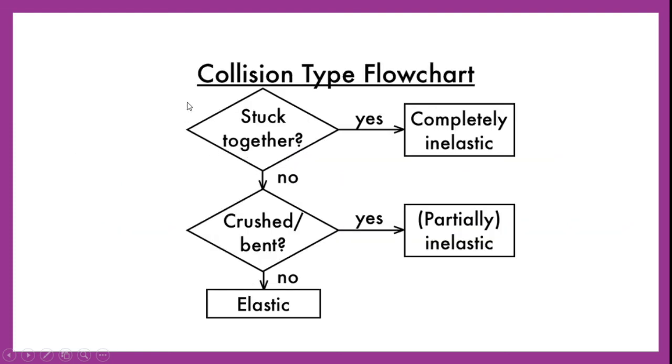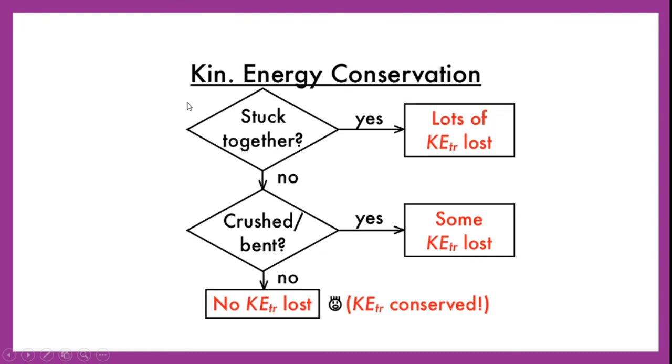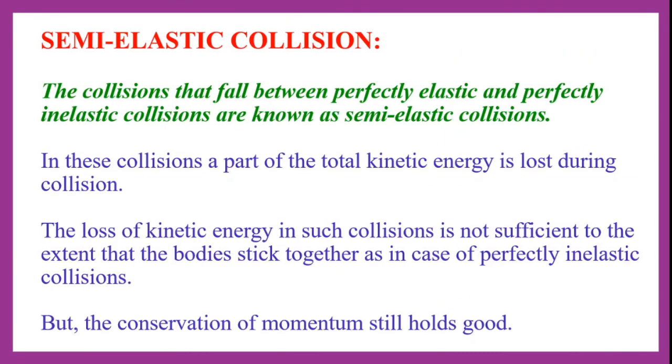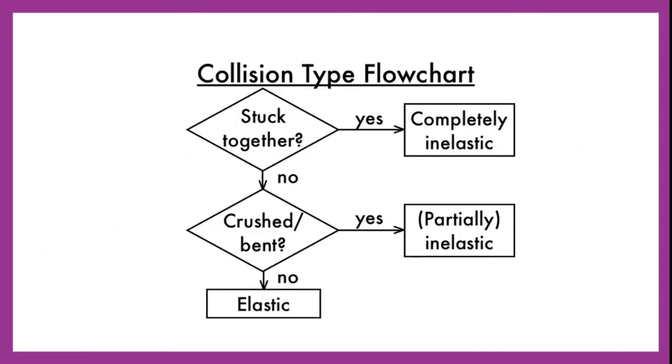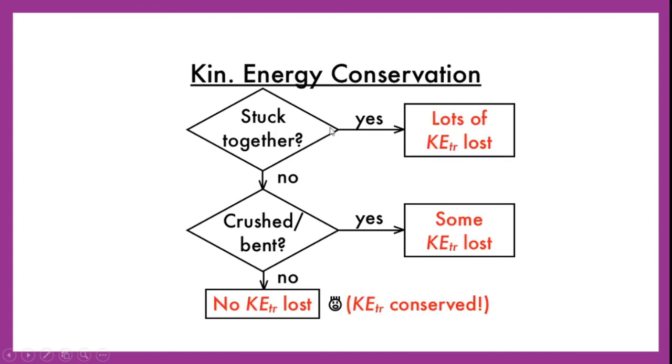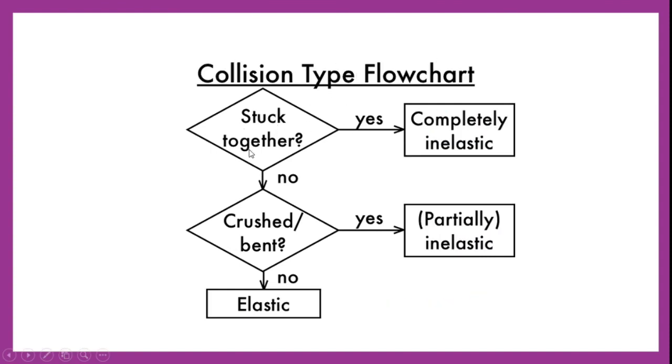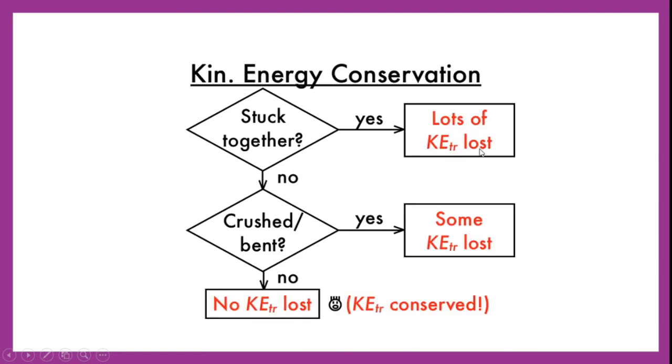So when we draw a flow chart regarding collision type: if both the bodies are stuck together, that means yes, then they are completely inelastic.